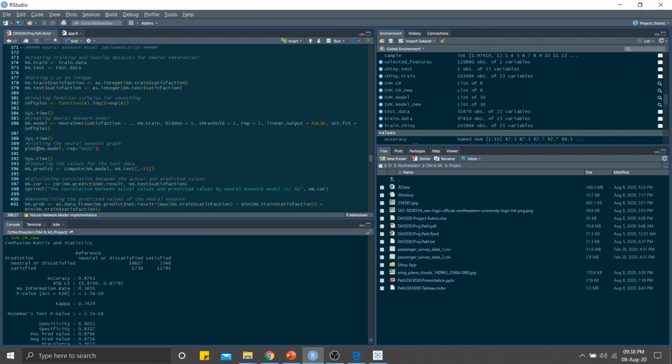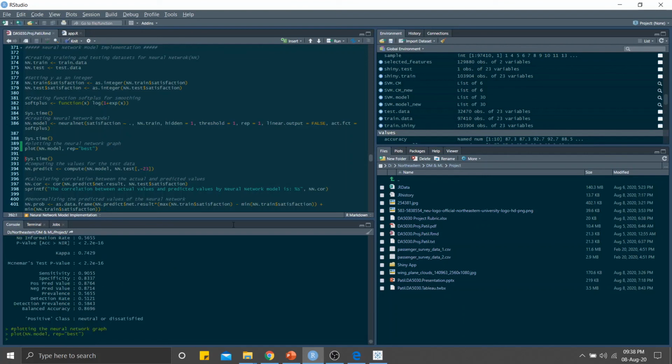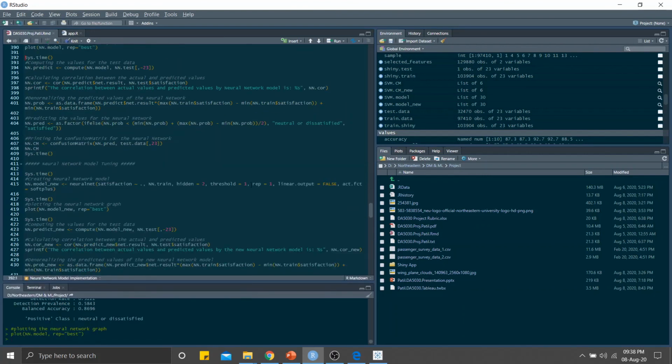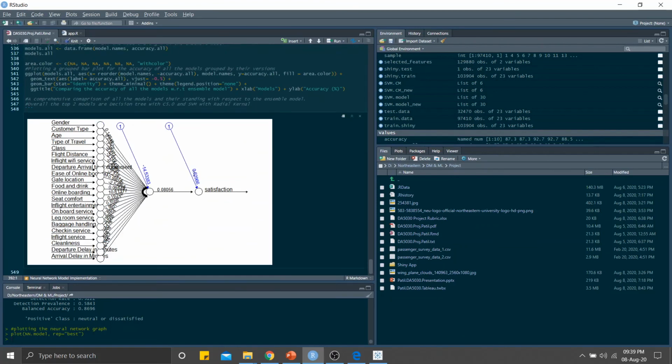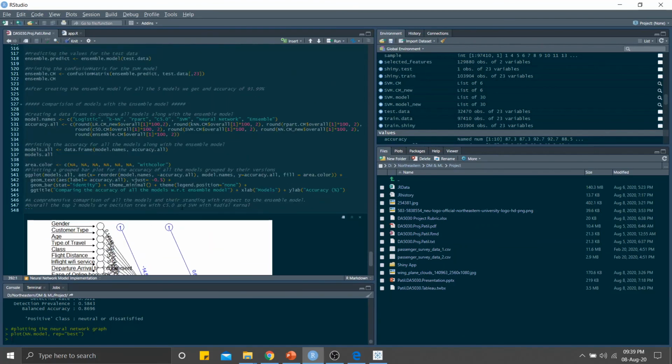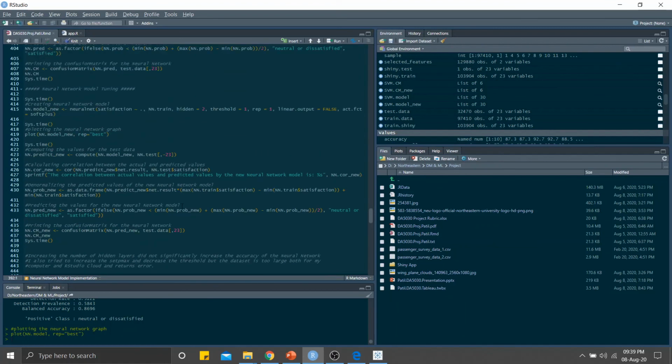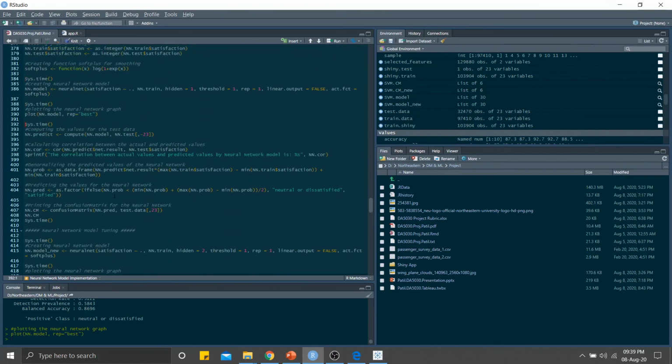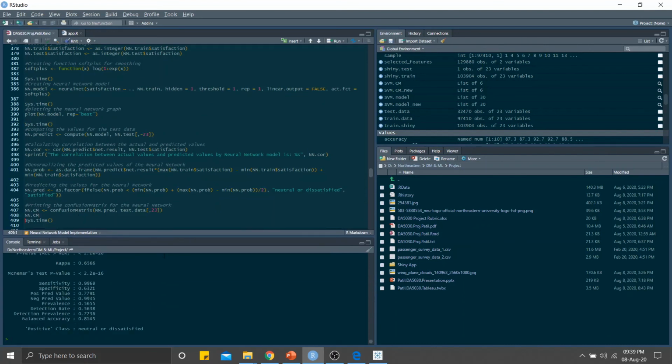And we see the plot of the first model with 1 hidden layer. You can see that over here. It just has one hidden layer in the neural network. And when we look at the accuracy for this prediction with one hidden layer, it gives an accuracy of 83%, which is okay, because obviously it is lower as the hidden layers is 1, the threshold is also 1, and the stepmax is also at default.